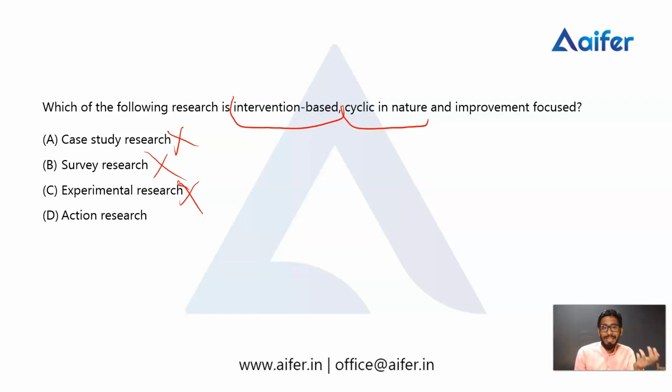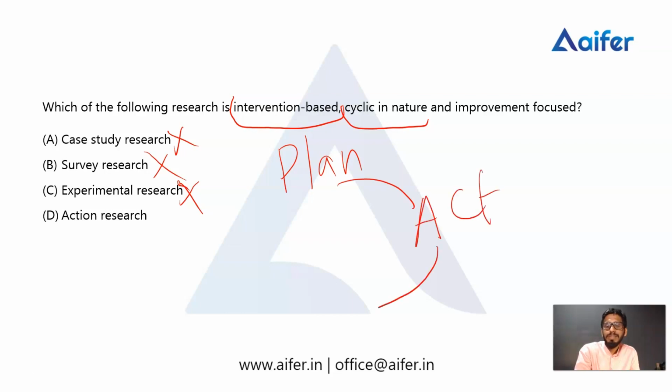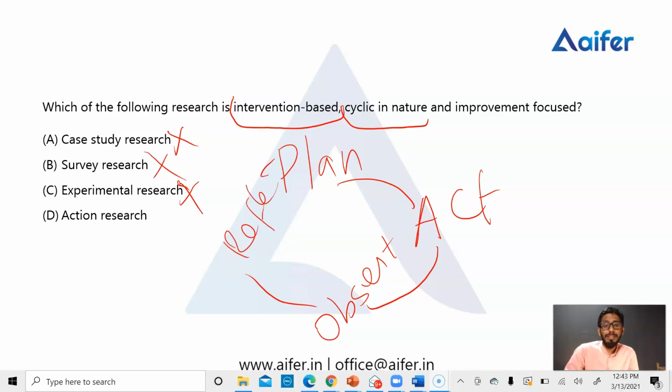While doing action research, at first, as an experimenter, we plan an intervention. So the first phase of action research is plan. Then the second phase is act. Then the third phase is observation. Then the fourth and last phase is reflection. So here there are four phases. The first phase is plan. In this phase, the researcher plans about the problem and the solution and so on. Let's take an example here.